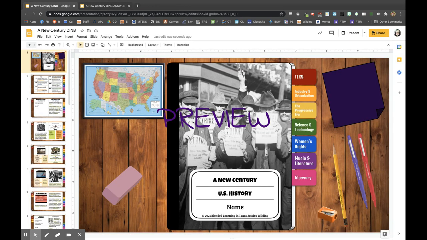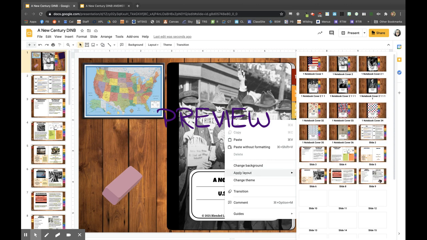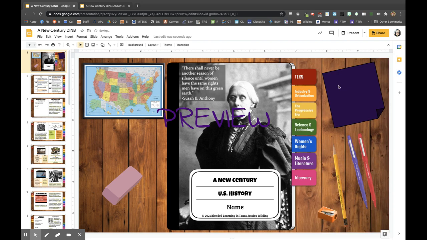The cover is changeable. All you have to do is right click and go to apply layout. And then you can see there's some different cover options with women's rights, Susan B. Anthony, Thomas Edison, and then some generic cover options. All you have to do to choose one is click on it and then it will change the cover.